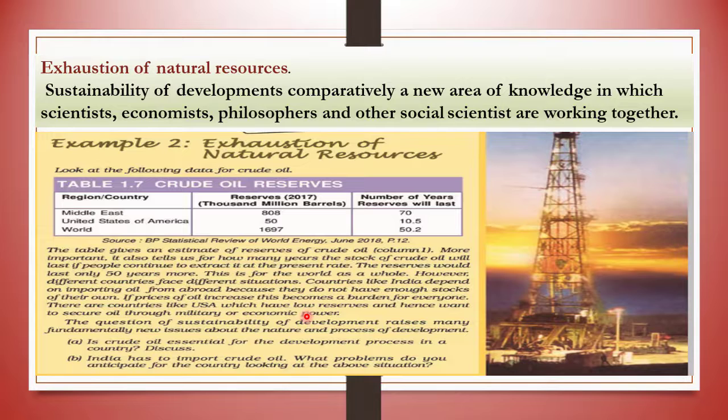So as you can see here, crude oil is a non-renewable resource, so we need judicious use of non-renewable resources. And sustainability of development is comparatively a new area of knowledge in which scientists, economists, philosophers and other social scientists are working together, because it is very important for the development of a country.